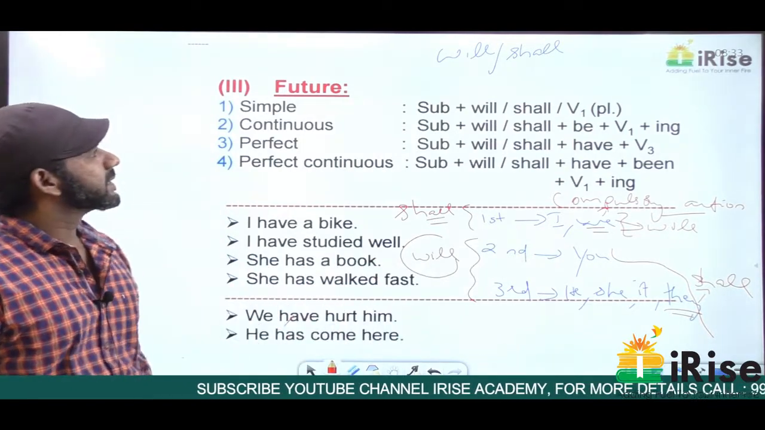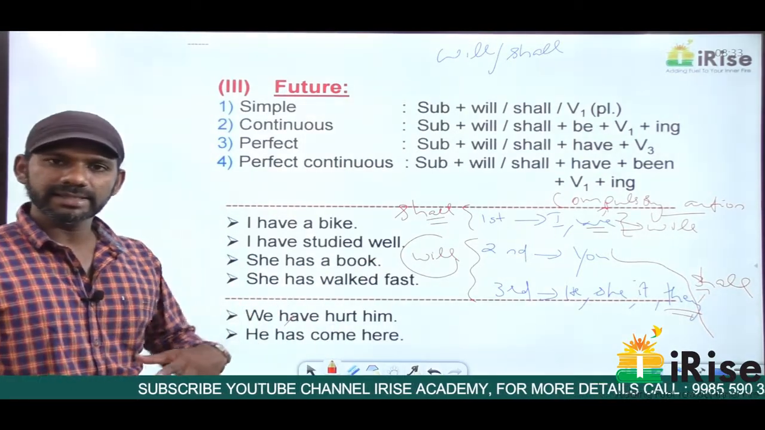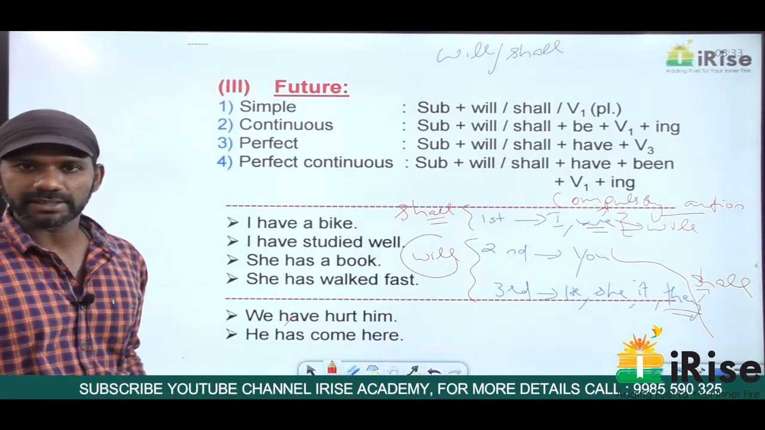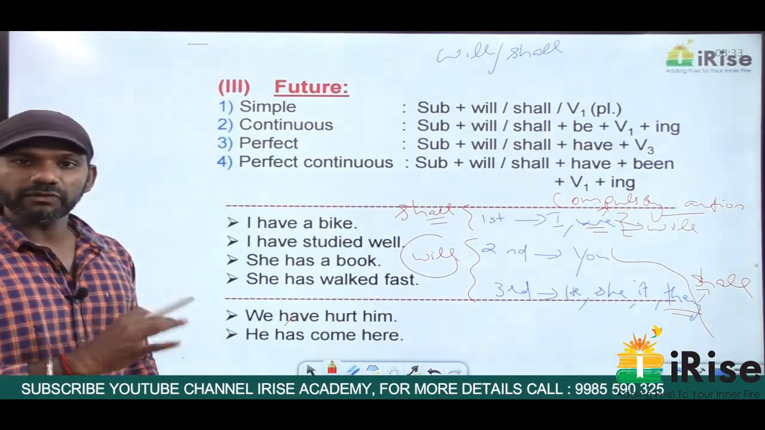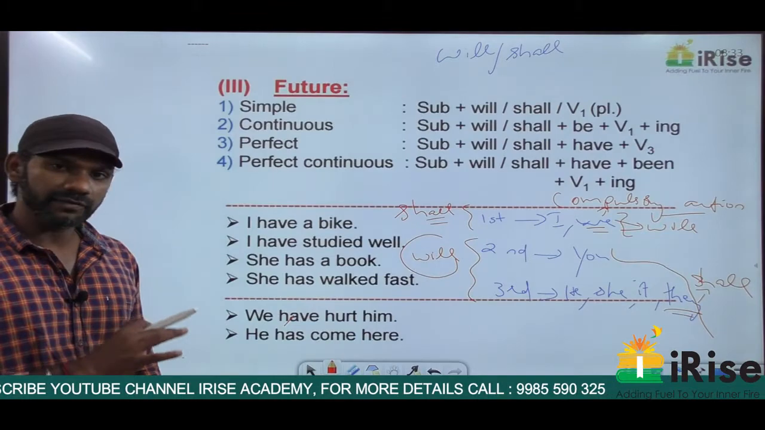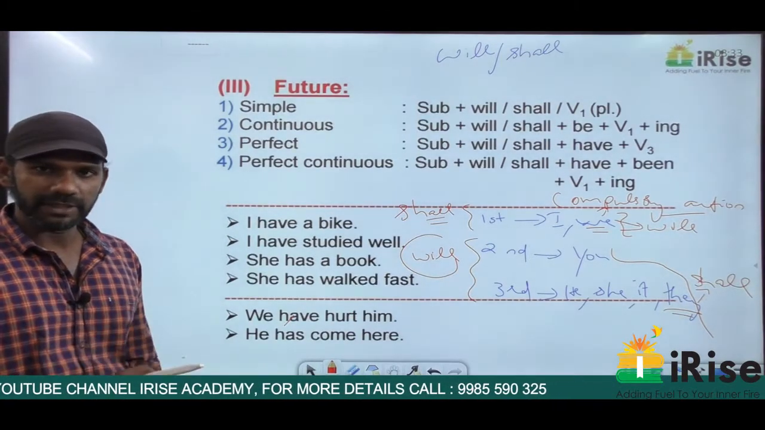Right. Now as I said, will or shall tells us that a sentence belongs to the future tense. So in every category of future tense, in all the four categories of future tense, will or shall must be there.